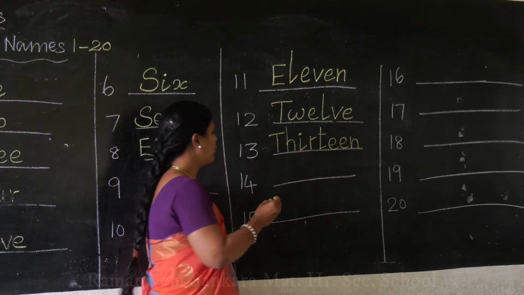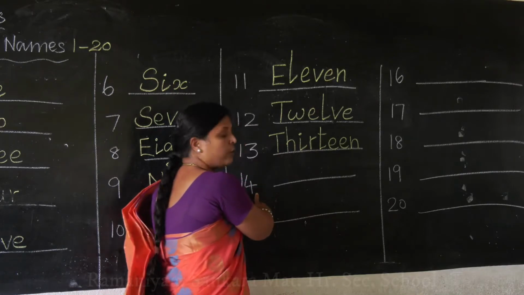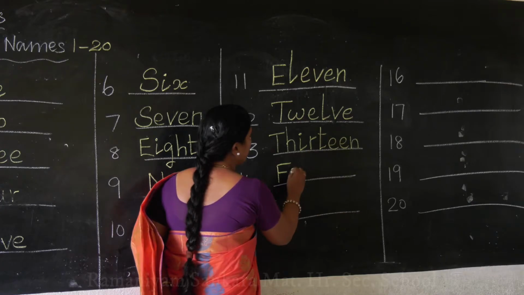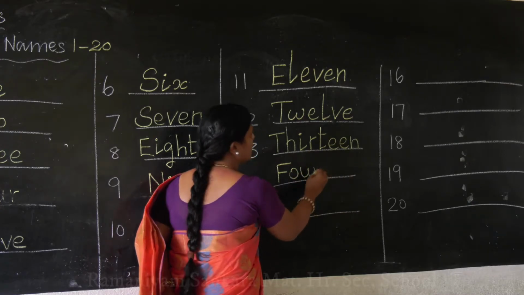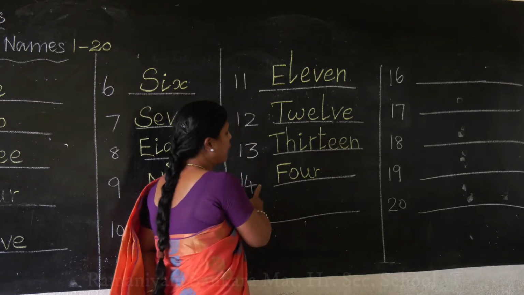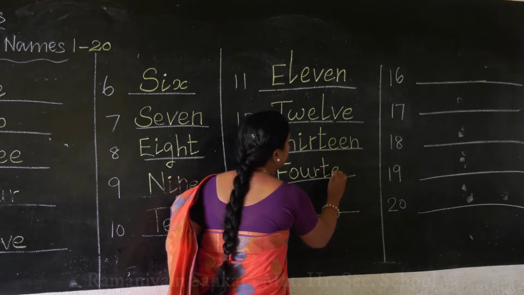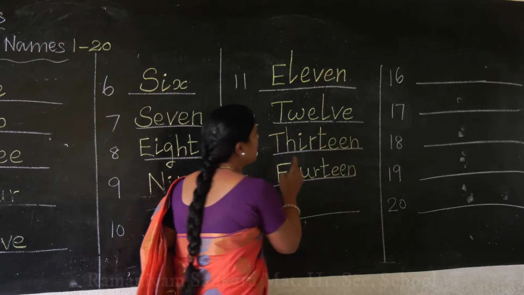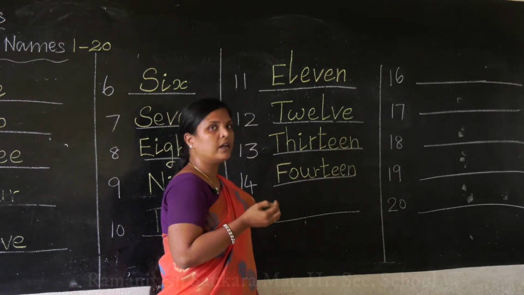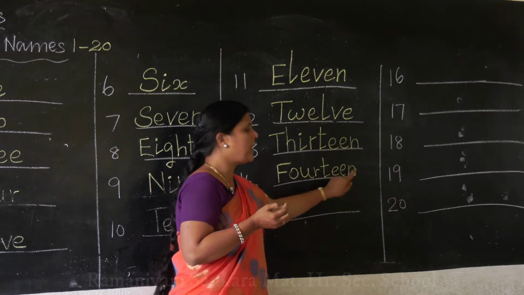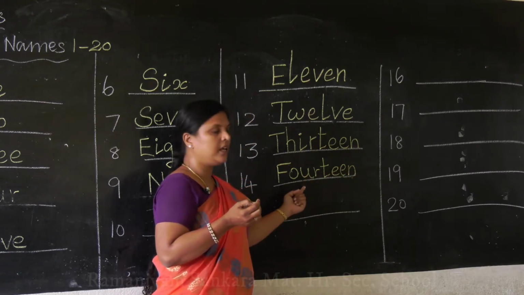Okay children, 14. How to write? What is the number name for 4? F O U R. You all know the number name for 4, isn't it? Just add T E E N with that number 4. Got it? F O U R T E E N. Understood? Very easy, no?